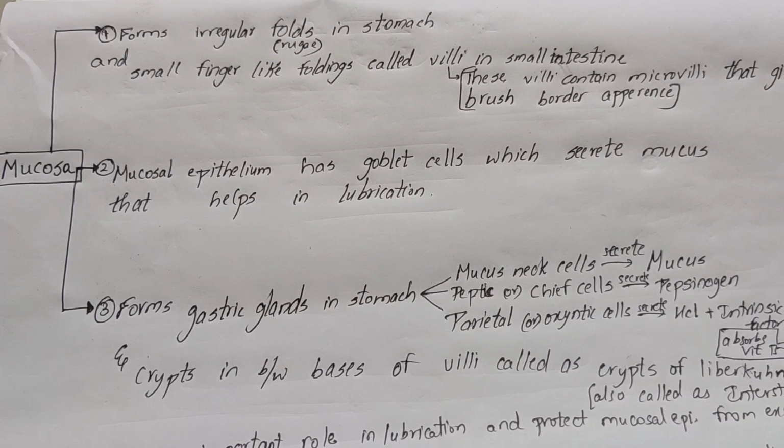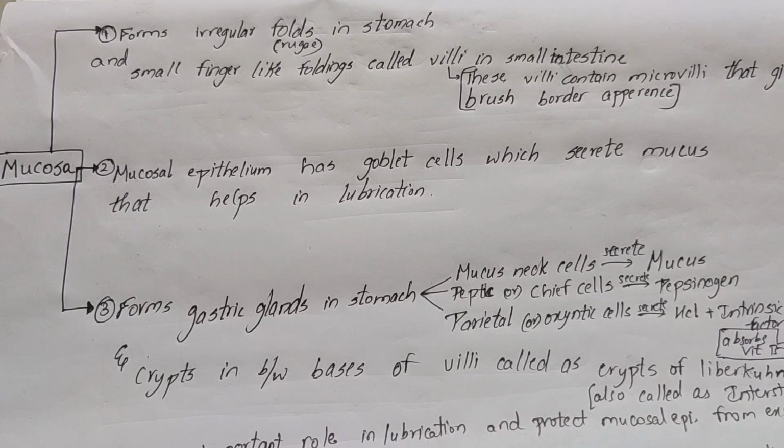Coming to the next point, the mucosa forms gastric glands in the stomach. In the villi, between the villi, there are some gaps. Those gaps are called crypts, and these form the crypts of Lieberkühn. These crypts of Lieberkühn are also called intestinal glands.